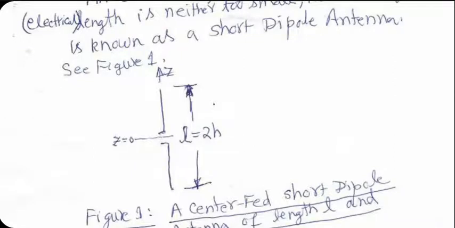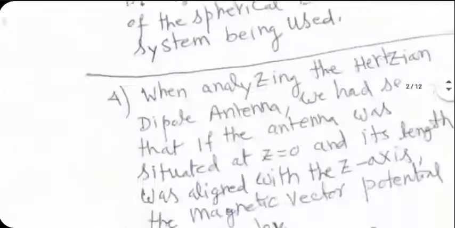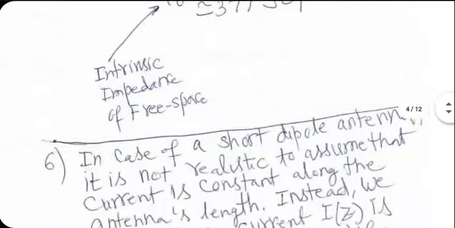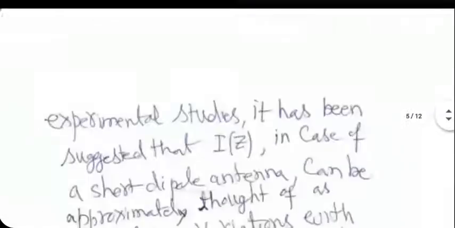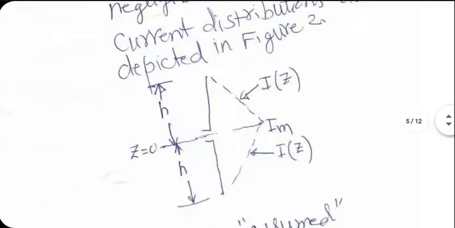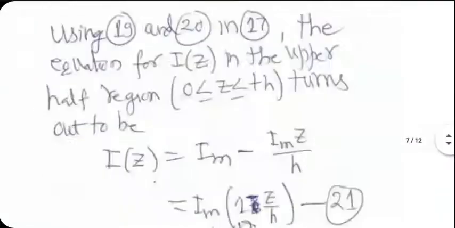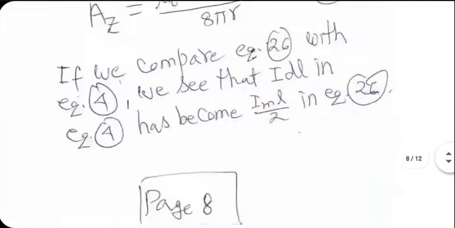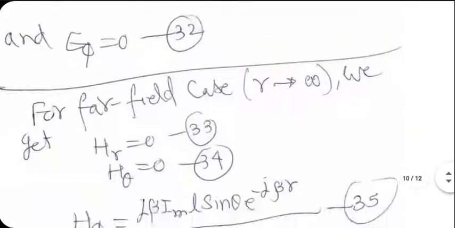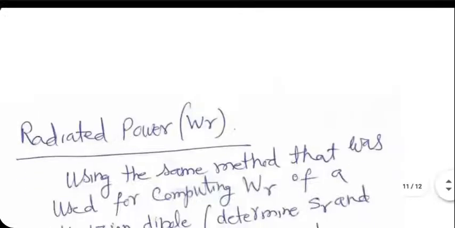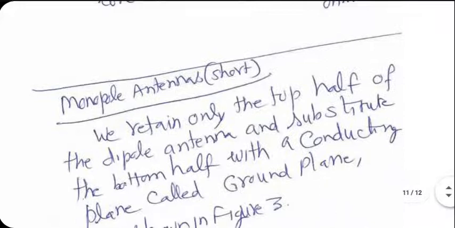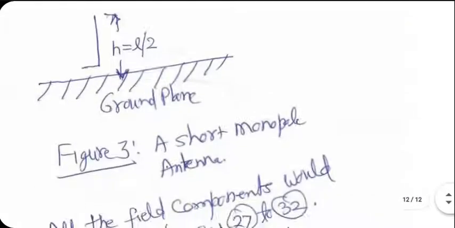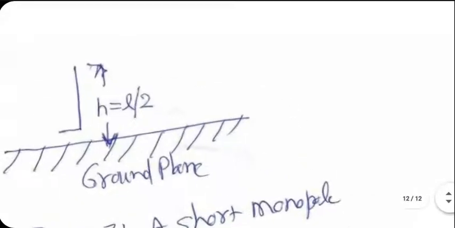There's no bottom half. Let me show you. I think I've drawn it somewhere. Big document. Monopole. Yeah, here. Good. I have this diagram.